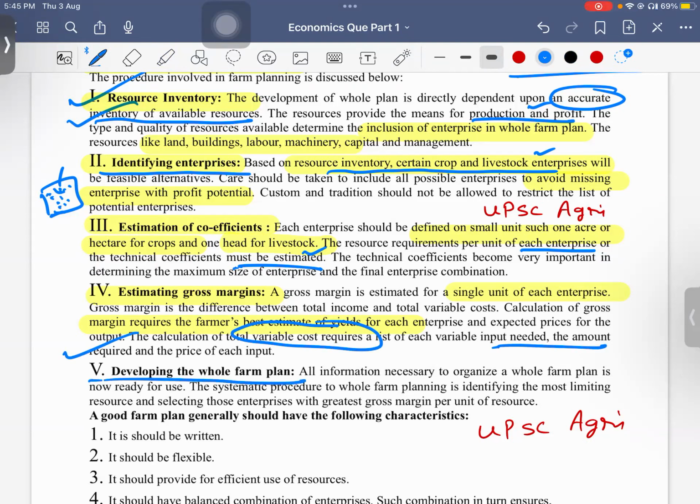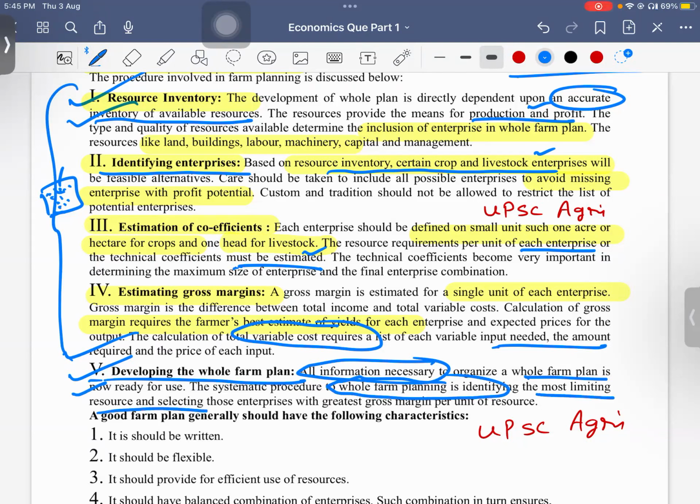Next, developing the whole farm plan. Finally, all information necessary to organize a whole farm plan is now ready. All the information we have taken. Then the systematic procedure for whole farm planning is identifying the most limiting resource and selecting those enterprises with the highest gross margin per unit of resource. Based on the best alternative available, we need to choose them.